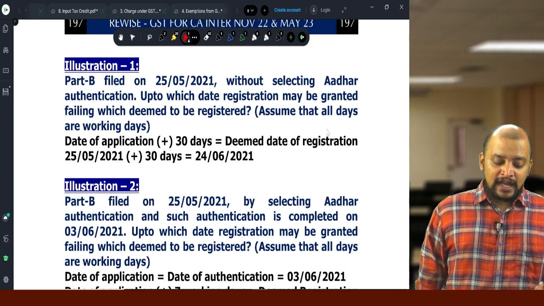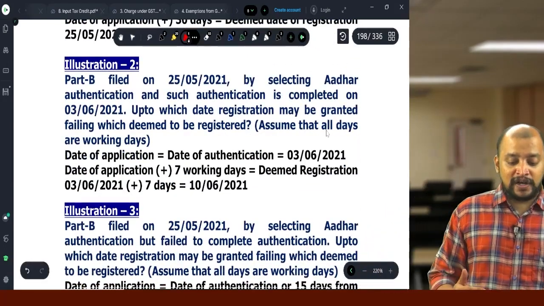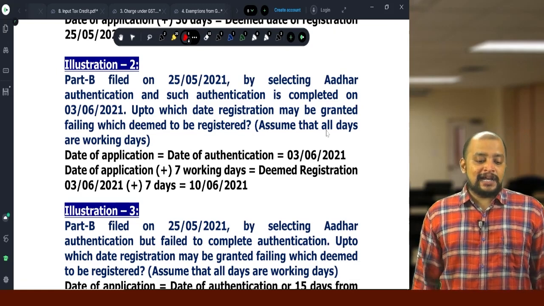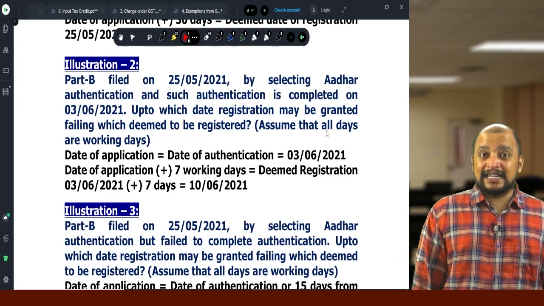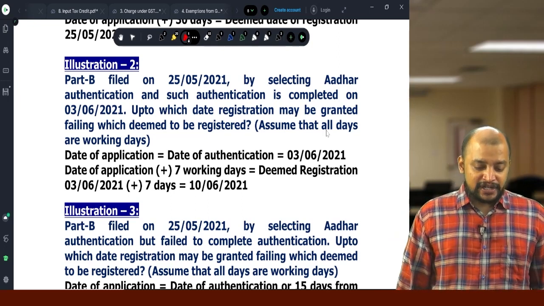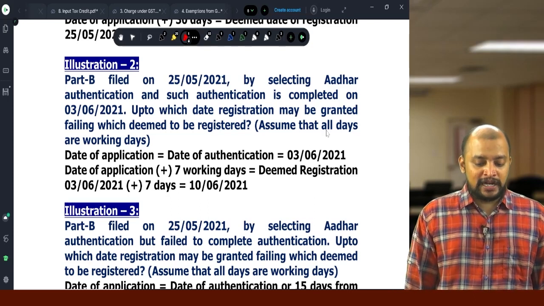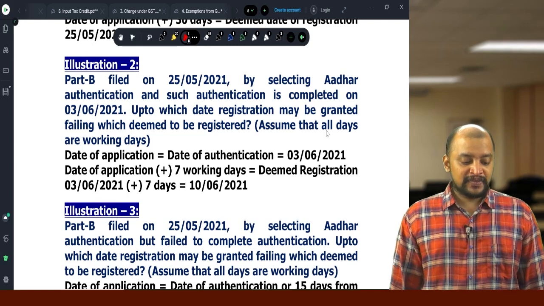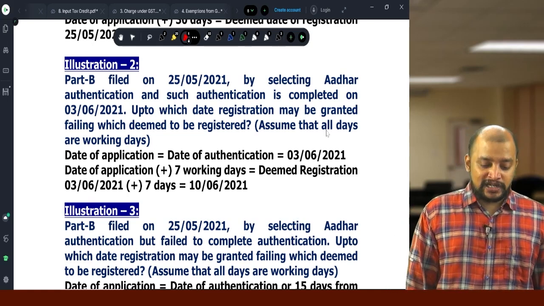Another illustration, Part B filed on 25/5/2021 by selecting other authentication, and such authentication is completed on 3/6/2021. Up to which date registration may be granted, failing which deemed to be registered. Assume that all days are working days. So what is the date on which we made an application?